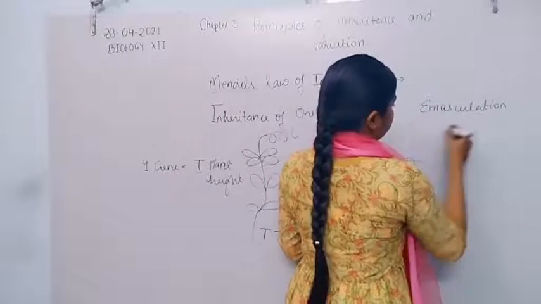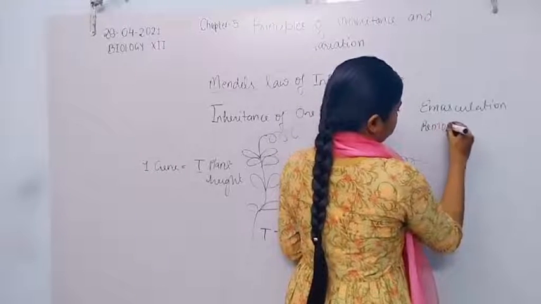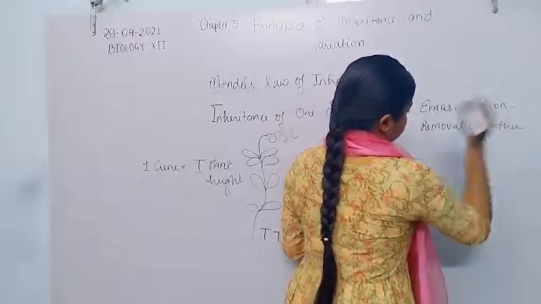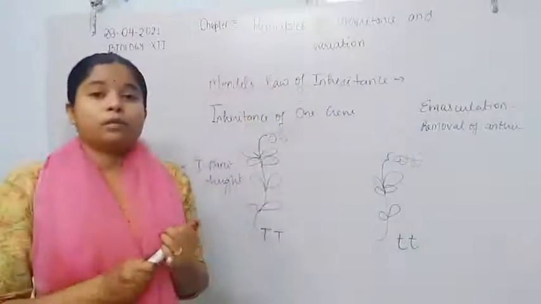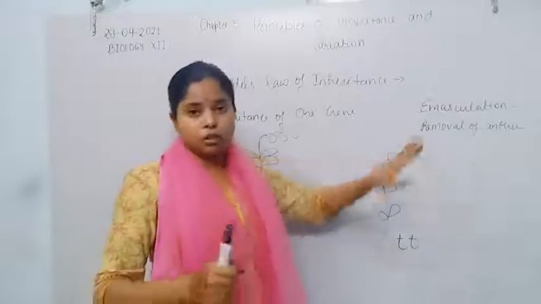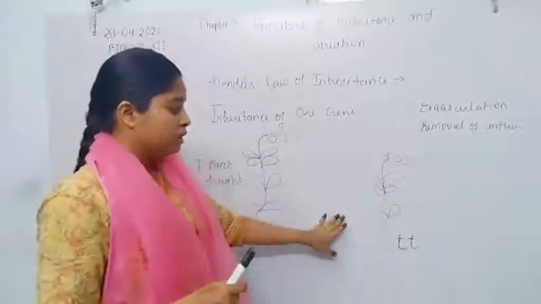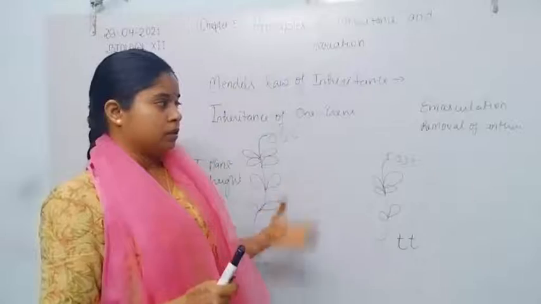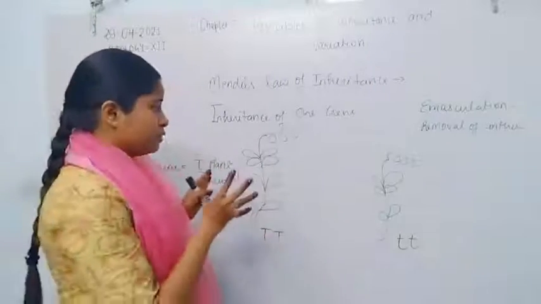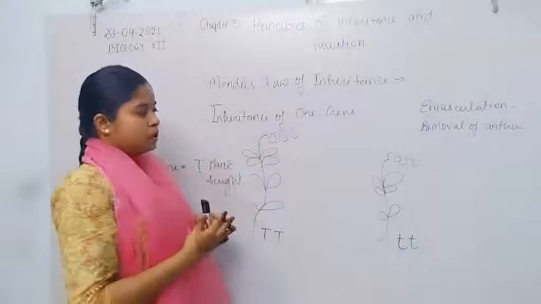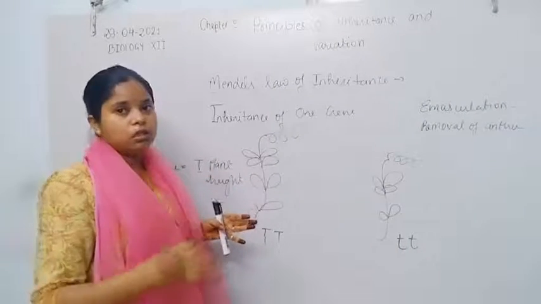That is the removal of anther. So the process is known as the emasculation process. Before the hybridization experiment, Mendel removed the anther because the flower is bisexual, so there is a huge possibility that the plant undergoes self-pollination.